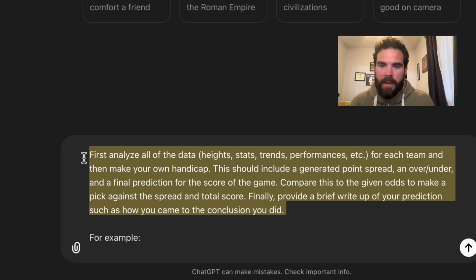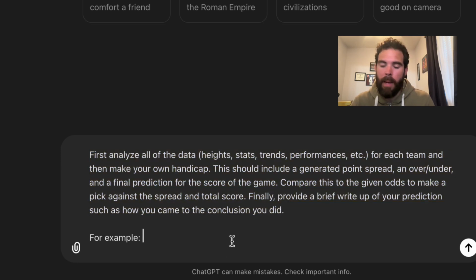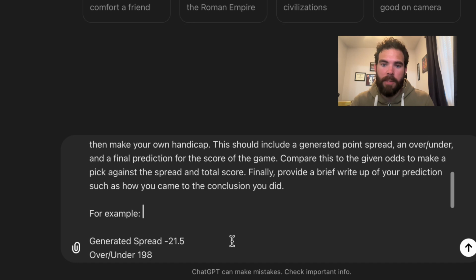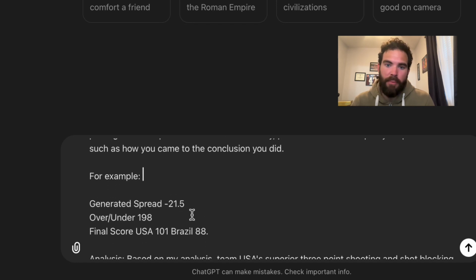First, analyze all of the data. And then I want you to essentially make your own handicap of the game. So I want ChatGPT to come up with its own spread and over-under. That way it can compare that to the actual odds. And obviously if you have a big discrepancy for either one, that would be a good bet. And that's kind of how professional handicappers operate. They'll generate their own spreads for the game, then see the actual spread posted by Vegas, and then they will make their bets when they have big discrepancies.